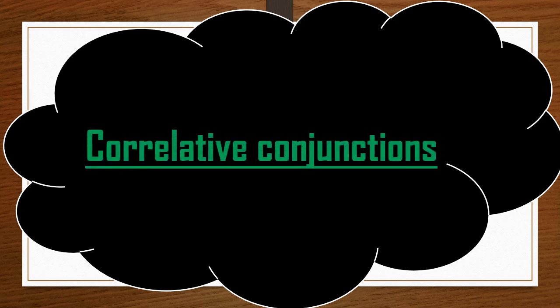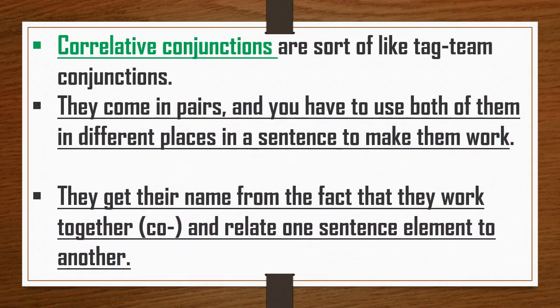Correlative conjunctions. So let us start. These conjunctions are sort of like tag team conjunctions. They always come in pairs, they are always used in pairs, and you have to use both of them in different places in a sentence to make them work. They get their name from the fact that they work together, correlated, and relate one sentence element to another. That's why they are called correlative conjunctions.